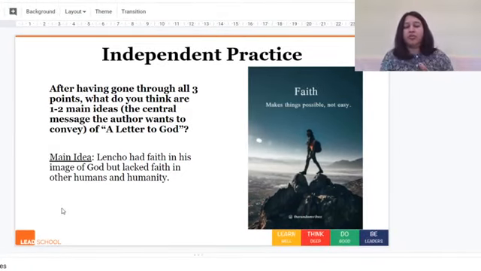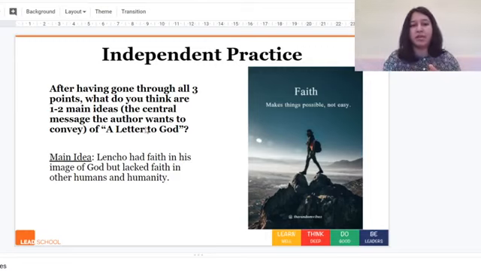So what we did till now is find the main idea of the story, A Letter to God. We looked at the three different steps that we can use to find the main idea of the story, and we went into detail on each of those steps. We used those steps to find the main idea for A Letter to God, and this is what we have finally come up with.